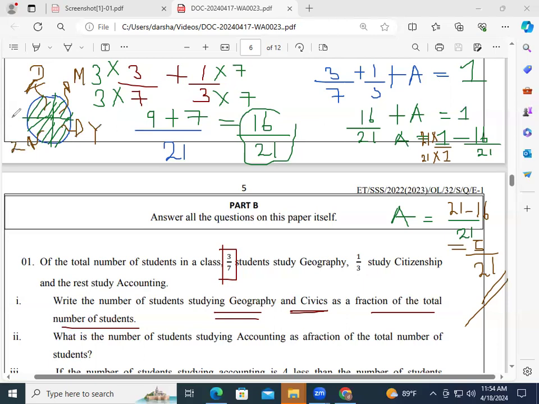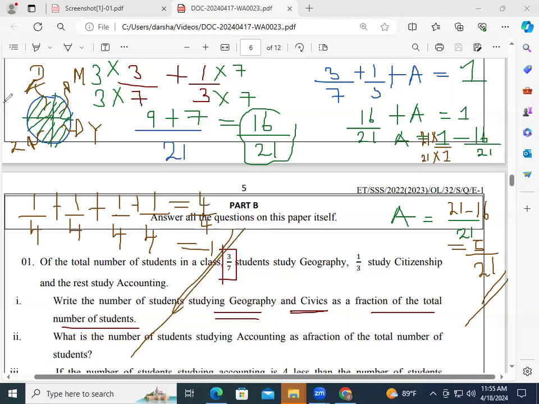Giving a cake. So D gets out of 4 portions, 1, 2, 3, 4. D gets 1. Mohammed, out of 4 portions, he also gets 1. Then Yasir, out of 4 portions, he also gets 1. Then Zainab, out of 4 portions, he gets 1. If you add all this 1 plus 1 plus 1 plus 1 is 4 over 4, right? Which is also equal to 1. That means if you add all the fractions, finally you get 1.